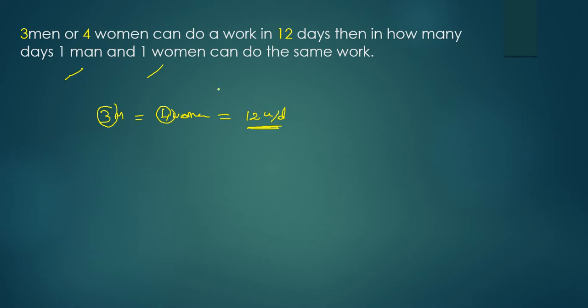Now 3 men are doing how many units per day? 12 units per day. How many days do they take to complete the work? 12 days. So total work equals number of days into work done per day. That equals how much? 144 units. Total work is 144 units. Now what is the question? If 3 men are doing 12 units per day, 1 man will do how many units per day? 4 units per day.